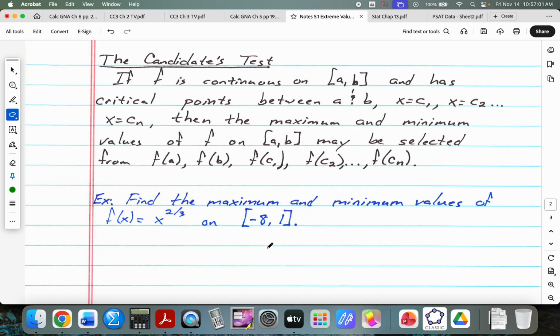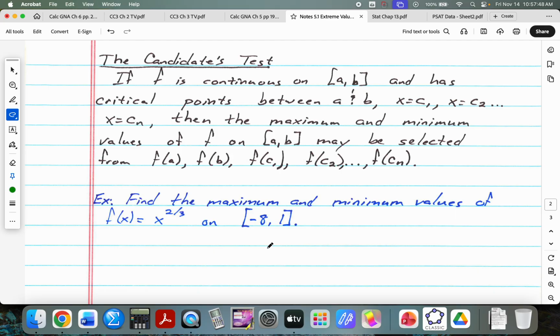If f is continuous on the closed interval from a to b and has critical points between a and b, say x equals c sub 1, x equals c sub 2, etc., then the maximum and the minimum values of f on the closed interval from a to b may be selected from f of a, f of b, f of c sub 1, f of c sub 2, etc. So the reason it's called the candidates test is your candidates for where the maximum or the minimum are going to occur are either endpoints or critical points of the original function.